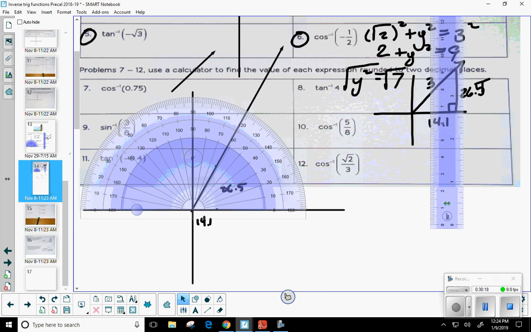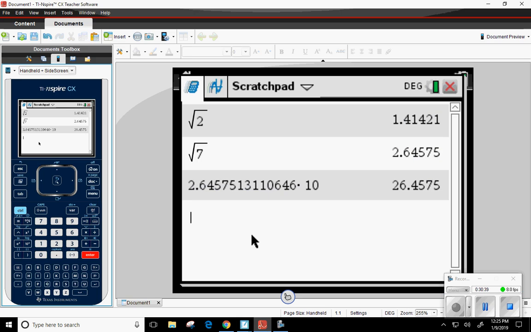So what would you say for this one? From the x-axis, if I rotated counterclockwise. 62? Okay, would you guys agree? Do we say our answer is about 62 degrees? Okay. So let's say this is about 62 degrees. Well, let's see how close we got. It was cosine inverse of the square root of 2 over 3, and I already know I should probably use the mouse to help me out with this.